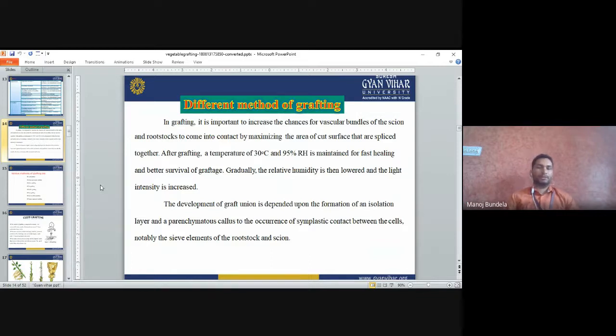The development of the graft union depends upon the formation of an isolation layer and parenchymatous cells. Parenchymatous cells prepare the isolation layer, and the parenchymatous callus leads to symplastic contact between the cells, notably the sieve elements of the rootstock and scion.